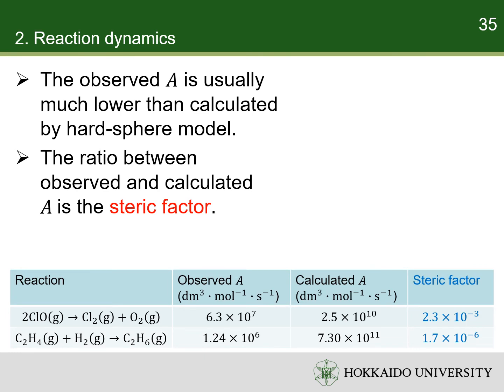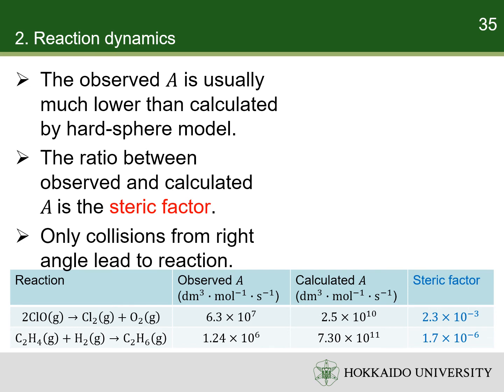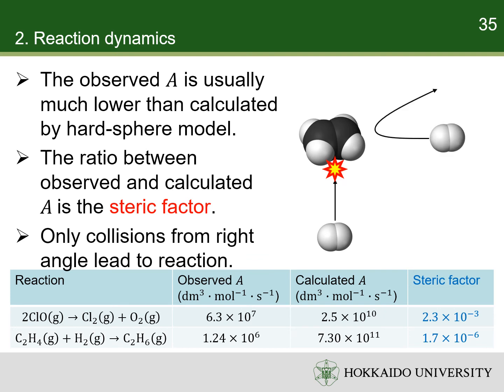A tiny steric factor is the result of non-spherically symmetric reactant particles. Thus, only the collisions from the right directions lead to successful reaction. For example, the reaction between ethylene and hydrogen occurs only when the hydrogen molecules collide with the ethylene molecules' double bonds. Collisions between the hydrogen molecules and the hydrogen ends of the ethylene molecules do not lead to reaction.